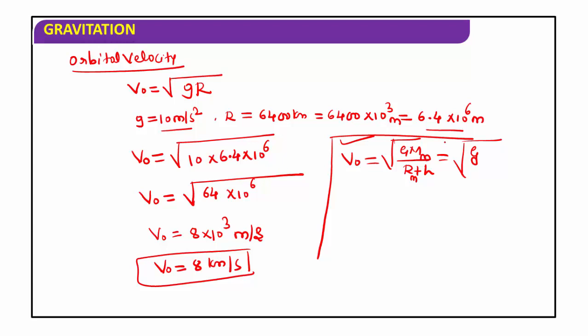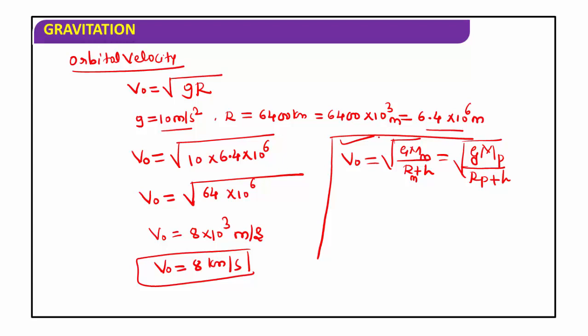This value does not change, but when you calculate the orbital velocity on the surface of any other planet, you write Mp, the mass of the planet, divided by the radius of the planet and the height at which the body is considered.